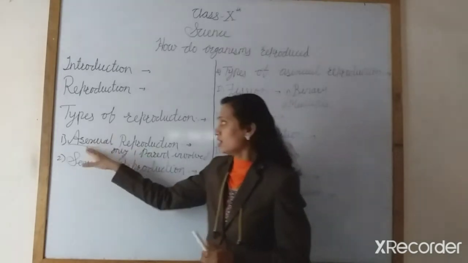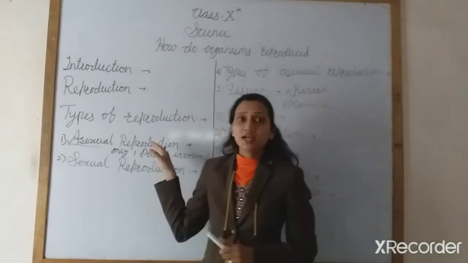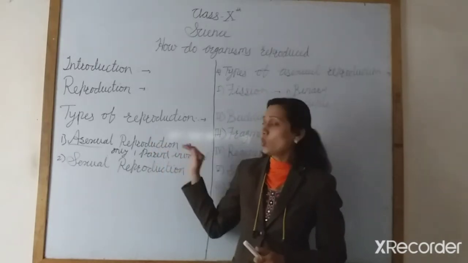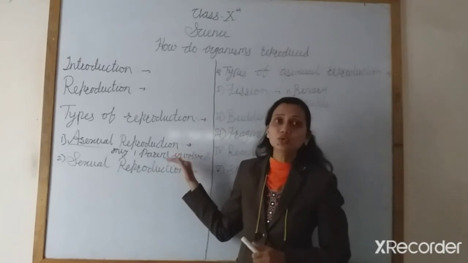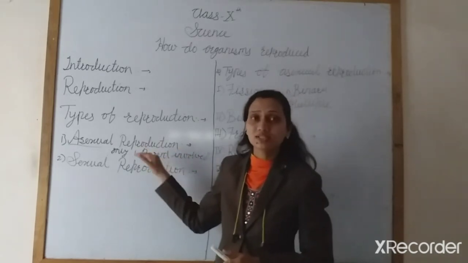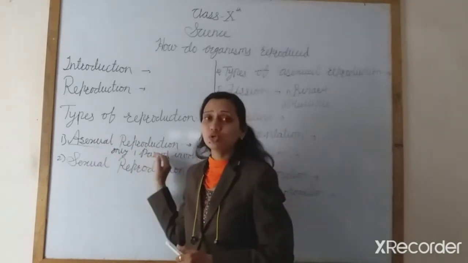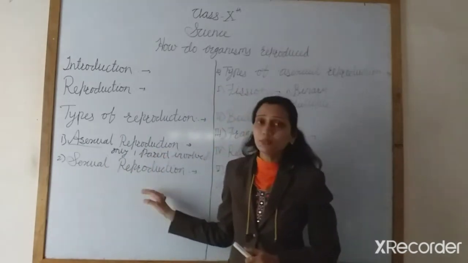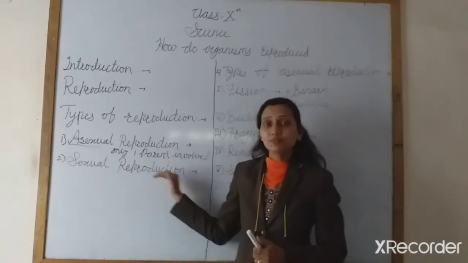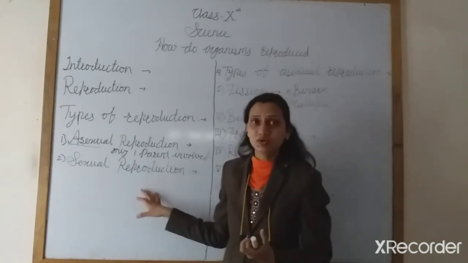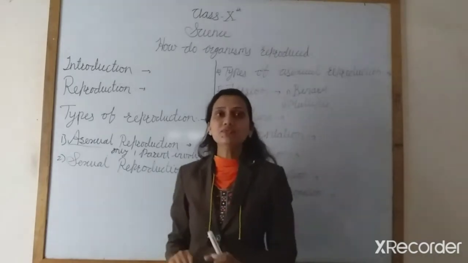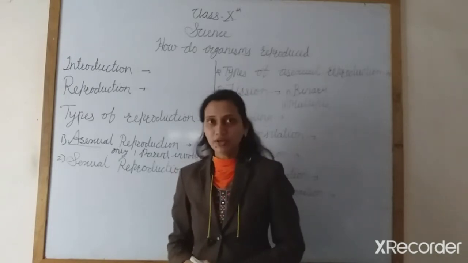So what is meant by asexual reproduction? In this process only a single parent is involved and there is no use of the sex cell. And sexual reproduction is a process in which fusion of gametes occurs, meaning two parents are involved.